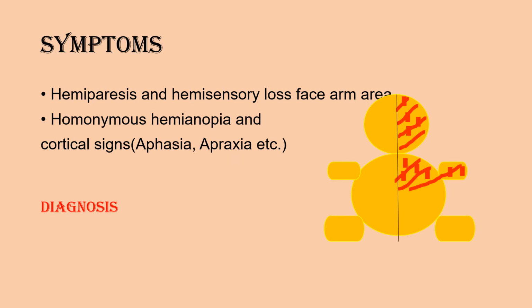If a patient has hemiparesis and hemisensory loss, face arm area, and there is also homonymous hemianopia and cortical signs, that is aphasia, apraxia, the diagnosis is middle cerebral artery infarct. Middle cerebral artery supplies most of the lateral cerebral cortex.